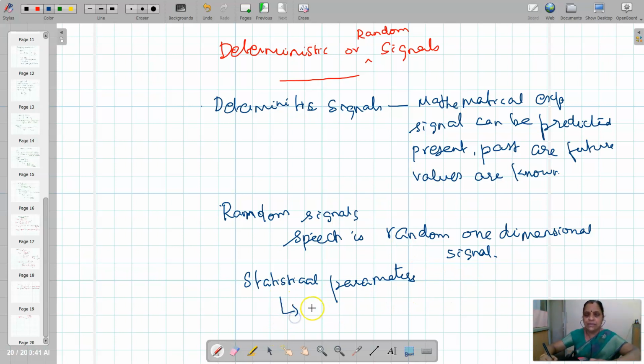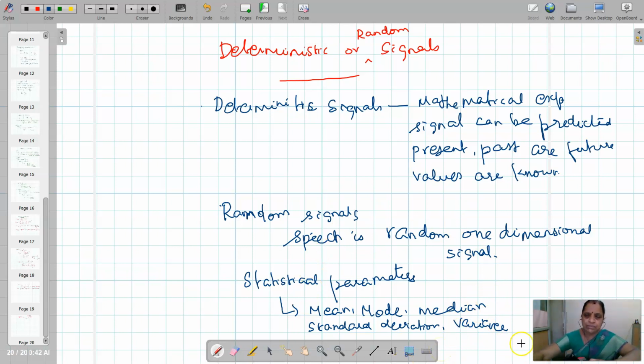Statistical parameters may be mean, mode, median, standard deviation, variance, autocorrelation and cross-spectral density. These are all the statistical parameters used to describe random signals.